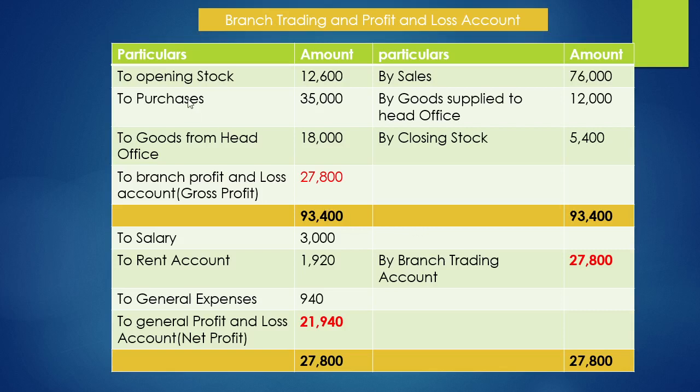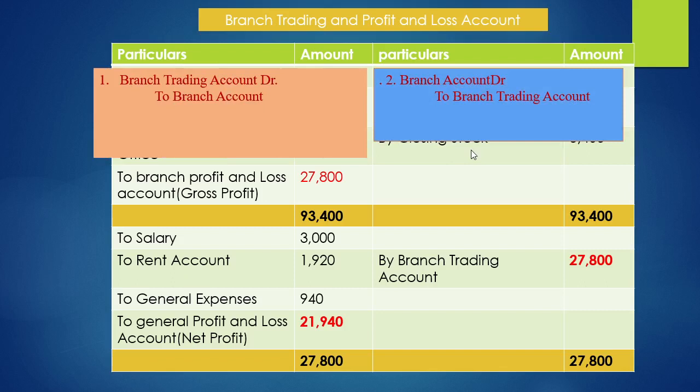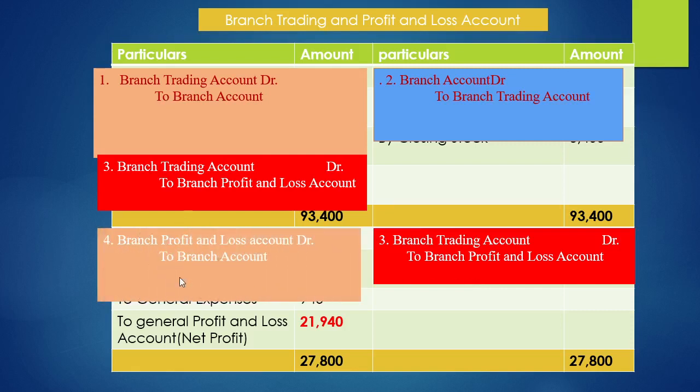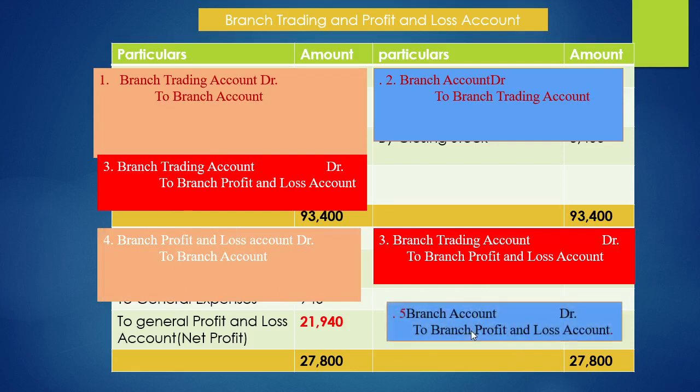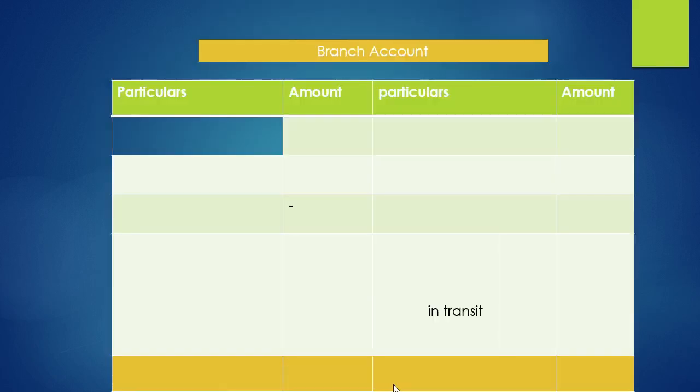So this represents the branch trading account. And the next task is that we need to transfer the balances to branch account. So trading account debit side elements to branch account. And here credit side elements to branch account. And this profit and loss account balance, of course, is brought down here. And profit and loss account debit side elements we need to transfer. There is no element in the profit and loss account credit side, so this entry will not appear. And this is already transferred to general profit and loss account.